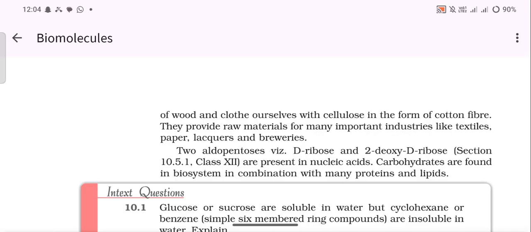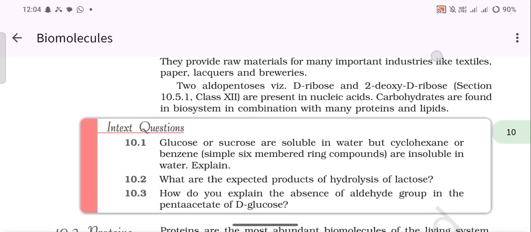They provide raw materials for many important industries like textiles, paper, lacquers, and breweries. Two aldopentoses, D-ribose and 2-deoxy-D-ribose, are present in nucleic acids. Carbohydrates are found in biosystems in combination with many proteins and lipids.